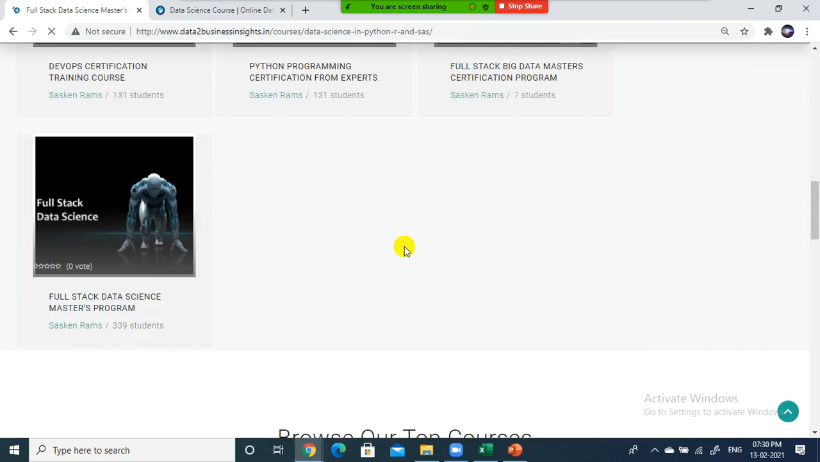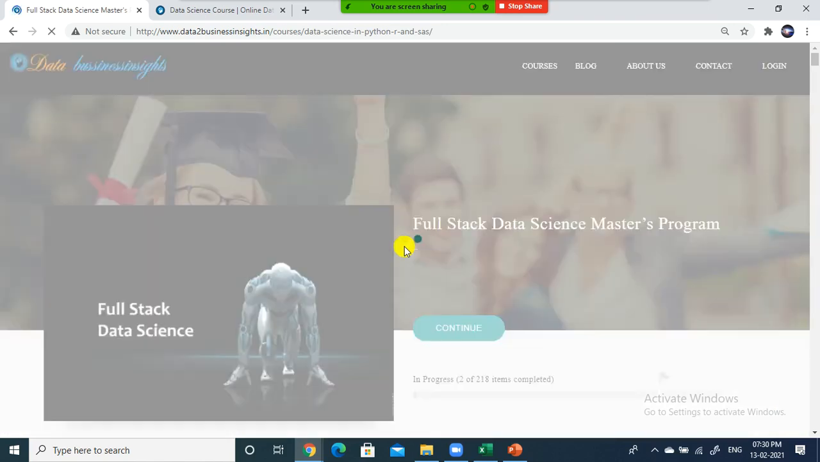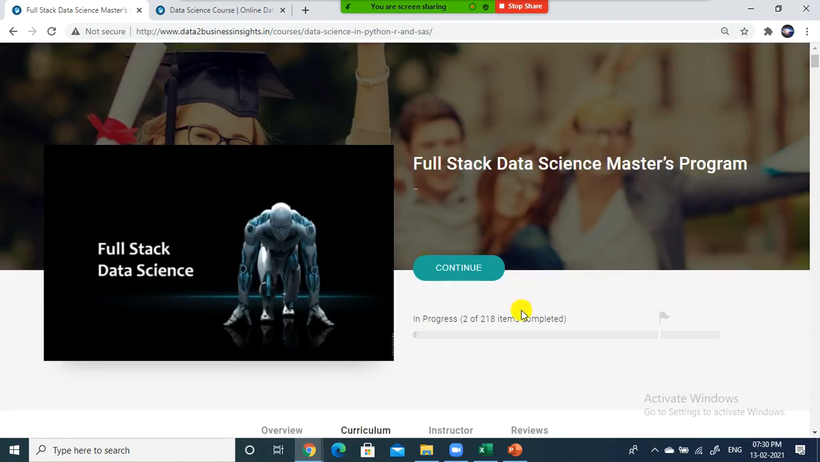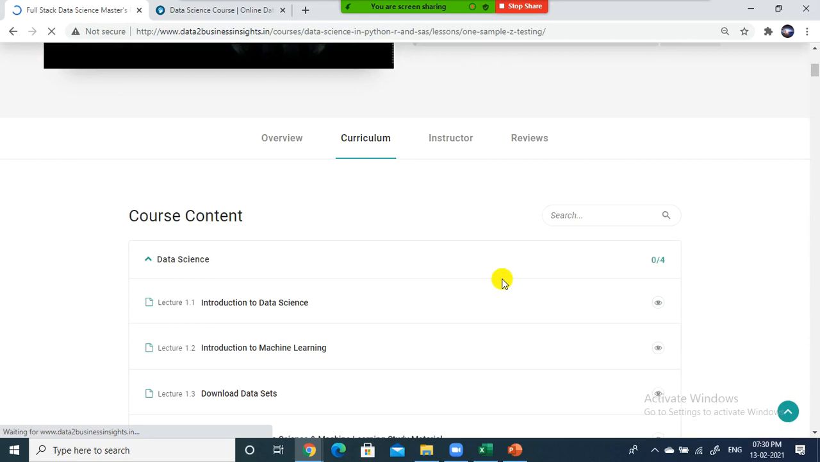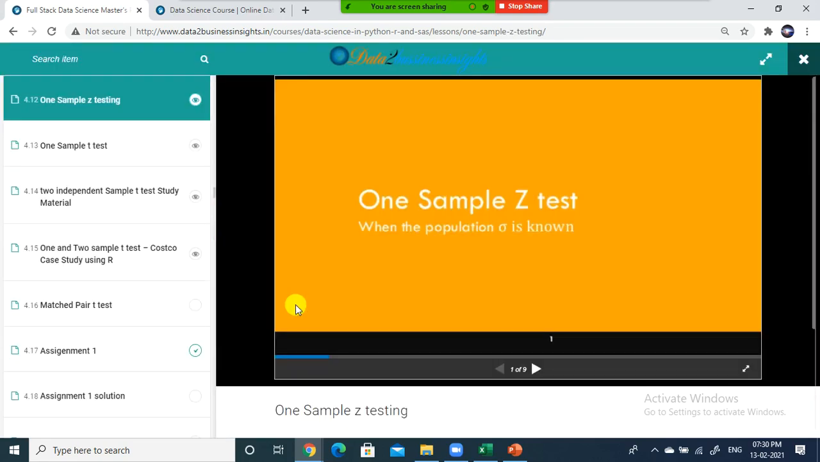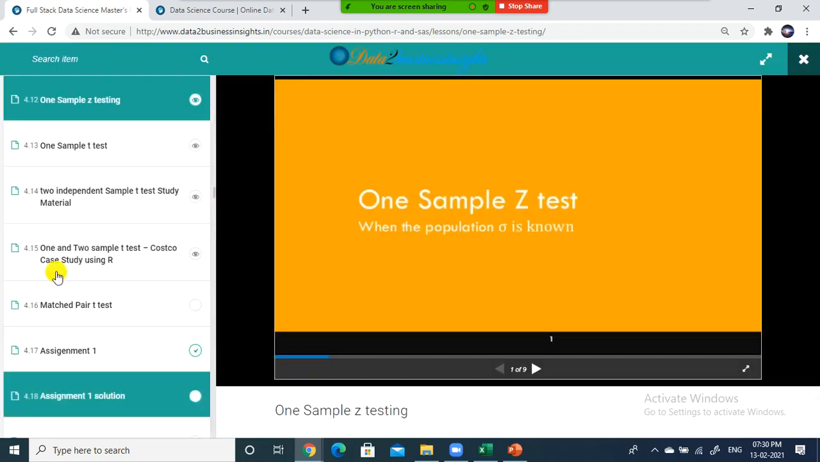Full stack data science. And you need to click continue here. But yeah, there is a problem here, right? I was telling this developer, see, when we allow them to make changes, they create new problems.